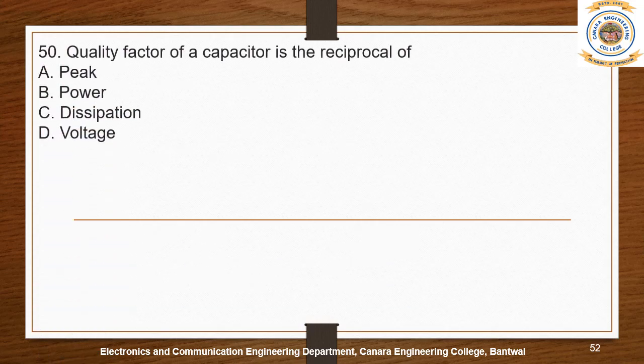Quality factor of a capacitor is the reciprocal of peak, power, dissipation, voltage. Yes, we know that the peak is not reciprocal and power is not reciprocal. Yes, the dissipation is the reciprocal. So the right answer is option C. Quality factor of a capacitor is the reciprocal of dissipation, or power dissipation across the capacitor plates. We'll see the right answer. Option C.